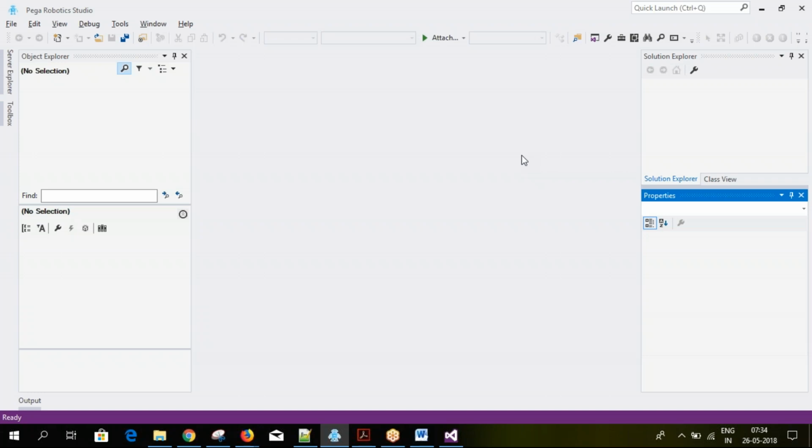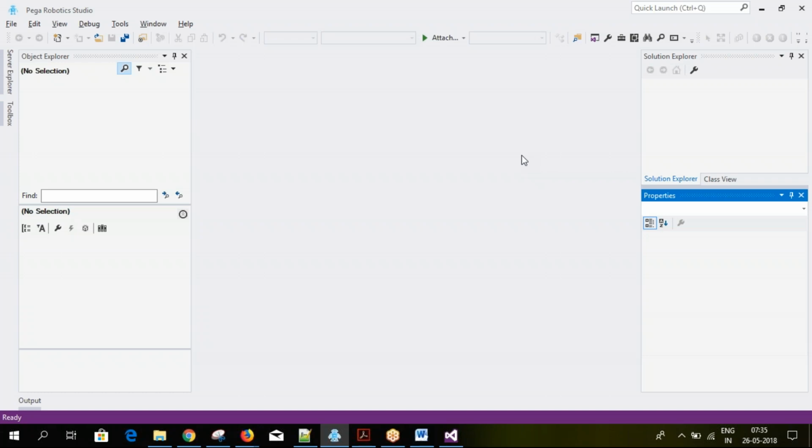So now in 7.3 onwards, if you purchase Pega, you will get Pega Robotics as a separate component as well. That will increase the presence of Pega Robotics across the world. That's the first thing, on the company side.